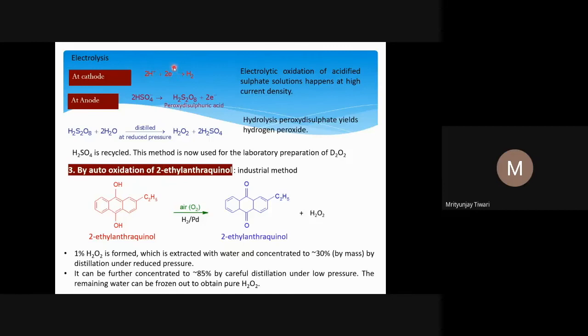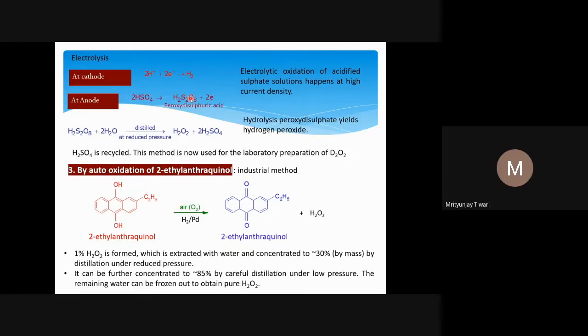So 2H+ ion accepts 2 electrons to form 1 hydrogen molecule, and these 2 electrons come from the oxidation at the anode. The oxidation of HSO4- ion happens at the anode, and this forms peroxydisulfuric acid, H2S2O8. The anion is there, so we also call it peroxydisulfate, S2O8 2- ions.